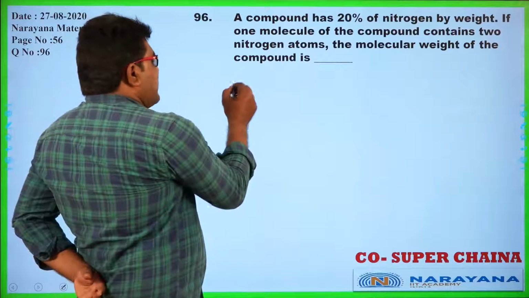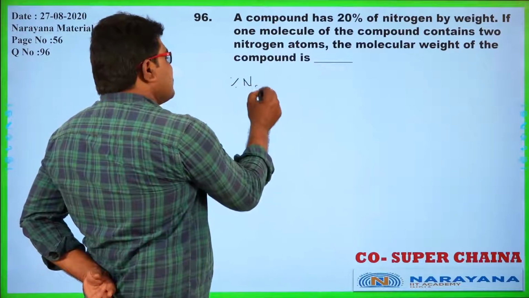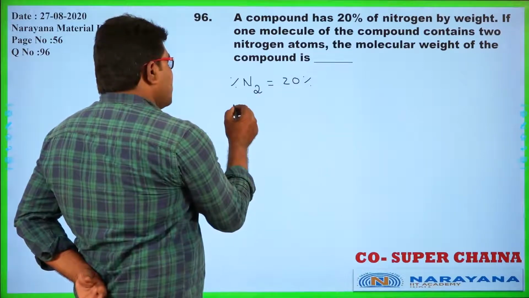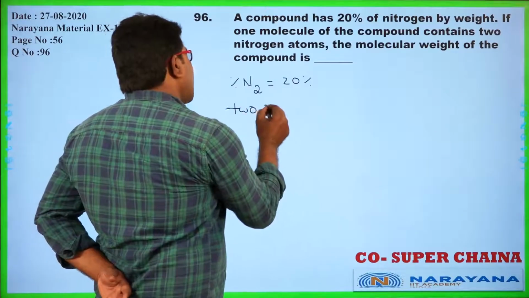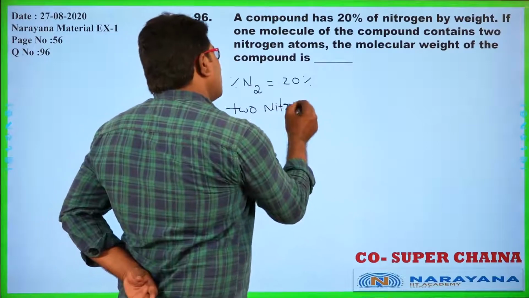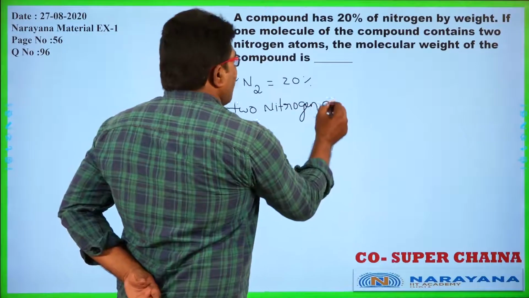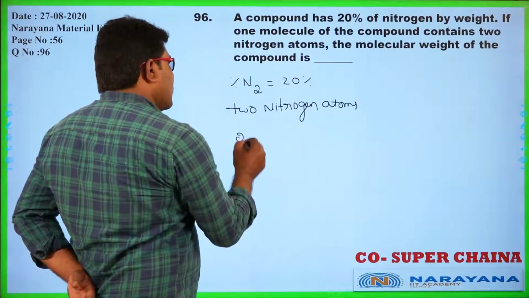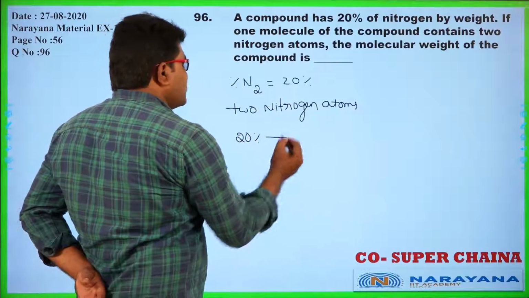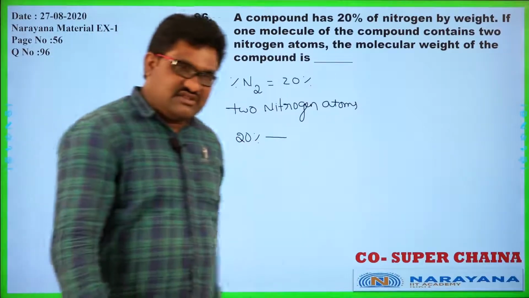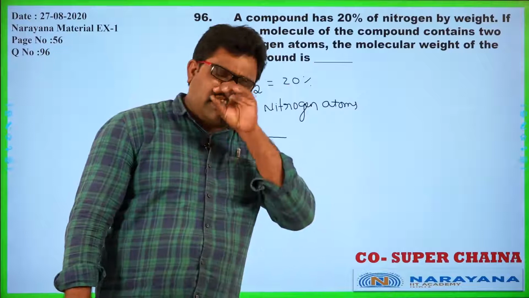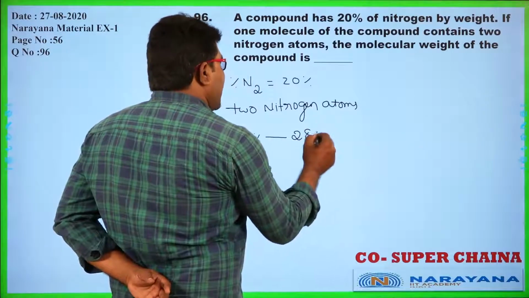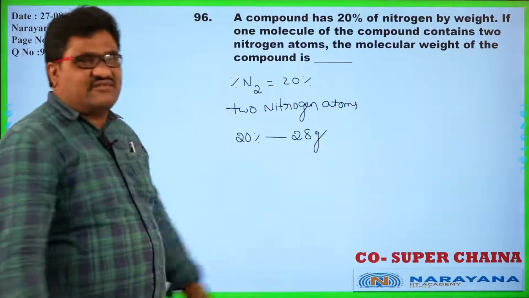So the percentage of nitrogen in the given compound is 20%, and one molecule has 2 nitrogen atoms. The 20% nitrogen is due to the presence of 2 nitrogen atoms. What is the weight of 2 nitrogen atoms? The atomic weight of nitrogen is 14, so the weight, 28 grams, is the weight of 20%.